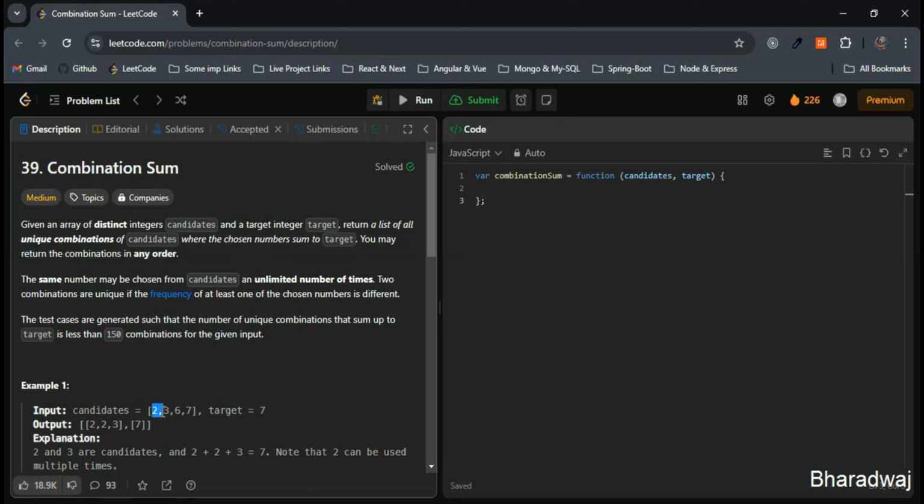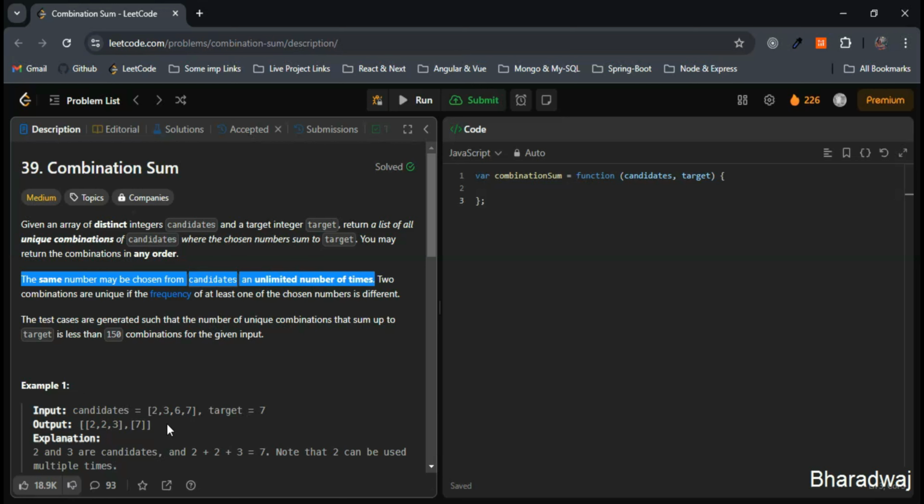So here 2, 3, 6, 7 are there. The sum of a particular selection of numbers should meet 7. Here individual 7 is equal to 7. And another combination they have given here is 2, 2 and 3, where they have repeated 2. They have strictly given in the question as well: the same number may be chosen from the candidates an unlimited number of times.